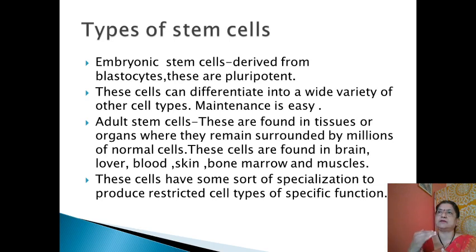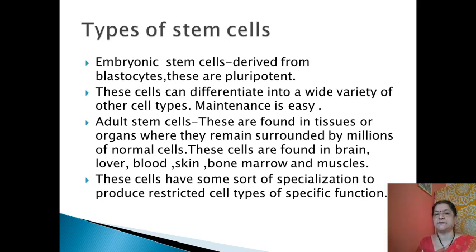Embryonic means they are derived from the embryo, actually from the blastocyst. The blastocyst is formed by the fusion of sperm and egg, and whatever cells are derived from that are called pluripotent. So the pluripotent cell type can give rise to any type of cell, or a wide variety of other cell types.